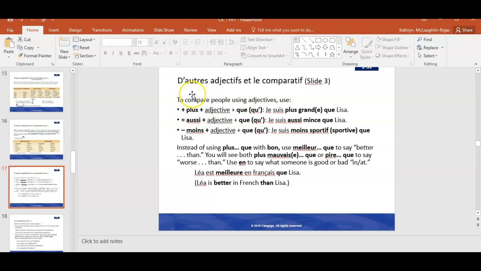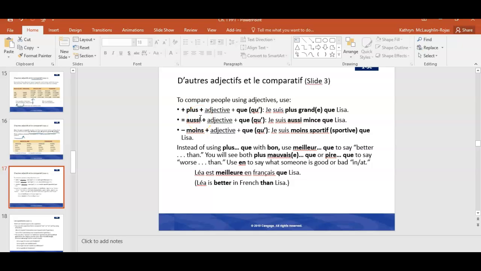So you notice that the formula is plus, adjective, and que. And if the word that comes after que starts with a vowel, then you'll drop the E and use an apostrophe, just like a contraction like we would do in English. Okay, so je suis plus grande que Lisa.